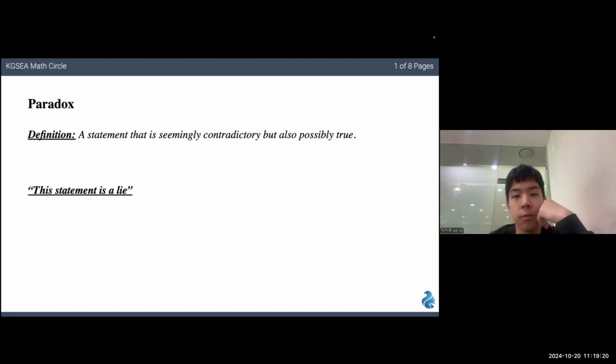However, the one I'll be using for the purpose of this lecture is, quote, a statement that is seemingly contradictory but also possibly true. This is a very vague definition, and it can be difficult to understand what a paradox is from just a statement.